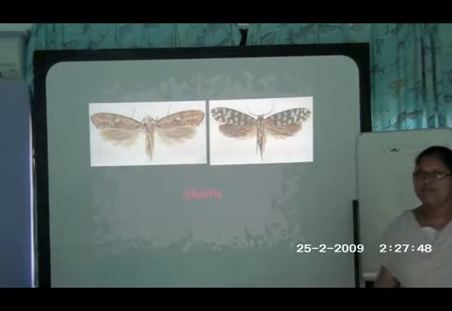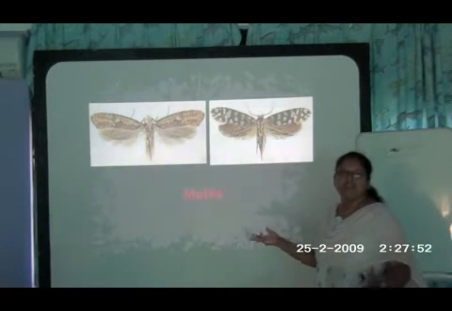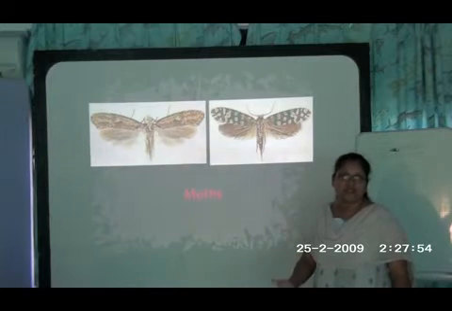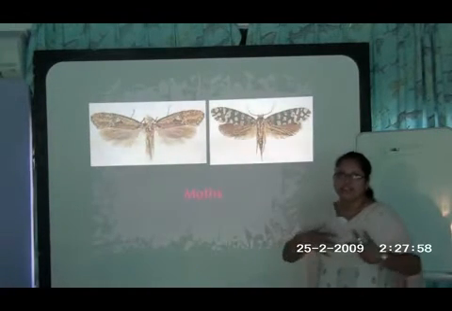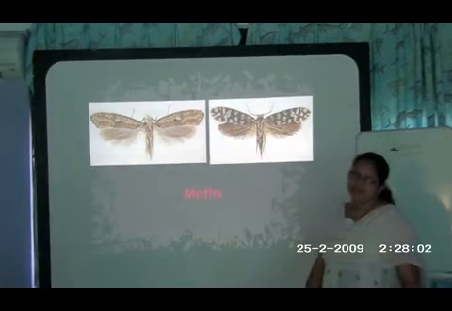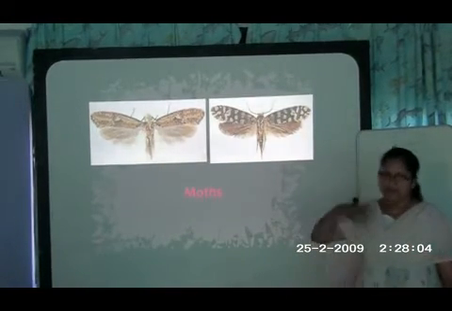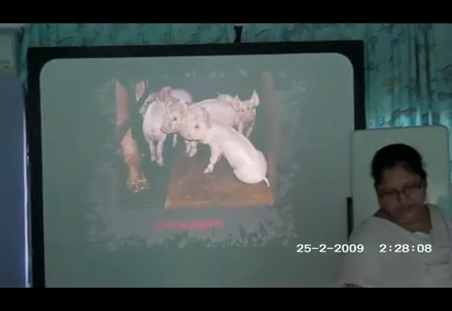And then once all the remains are gone, only hair, teeth, bone, etc., the parts which do not decay so easily, remain, and the rest of the insects are also gone. Then come the moths, who feed on the hair. The various body parts and the hair that remain will be fed on by these moths.